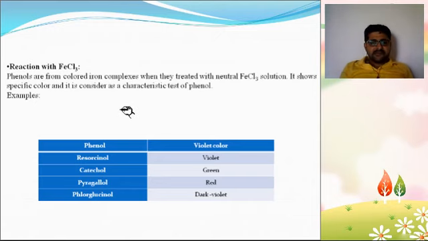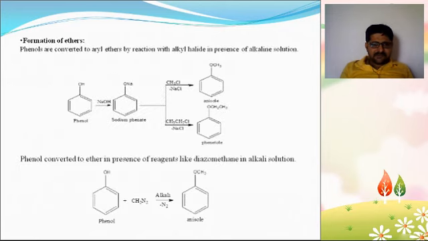So we add ammonium hydroxide into acidic FeCl3, so it is neutralized, containing a reddish brown color, which is known as neutral FeCl3. So here for example, resorcinol indicates violet color, catechol indicates green color, pyrogallol indicates red color, and phloroglucinol indicates dark violet.